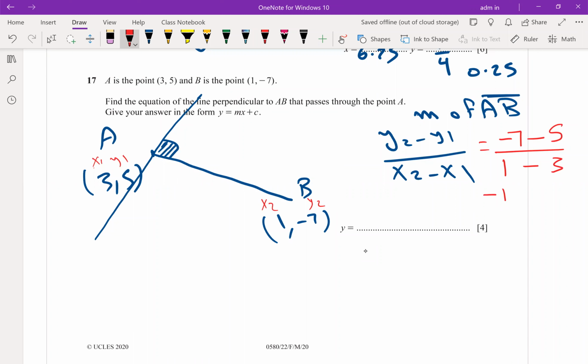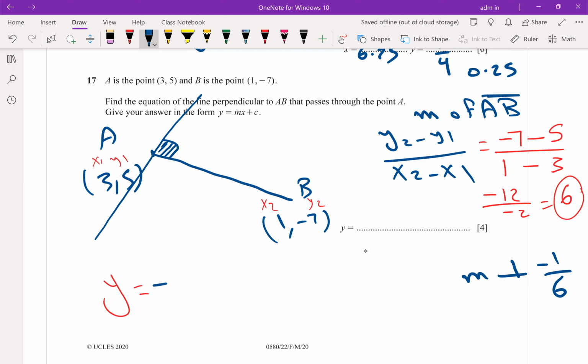The answer is -12 over -2, which is 6. So for the equation y equals, what is the negative reciprocal? The perpendicular gradient is -1 over 6. So y equals -1 over 6x plus c.